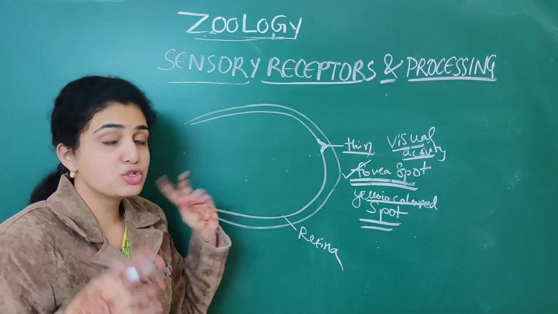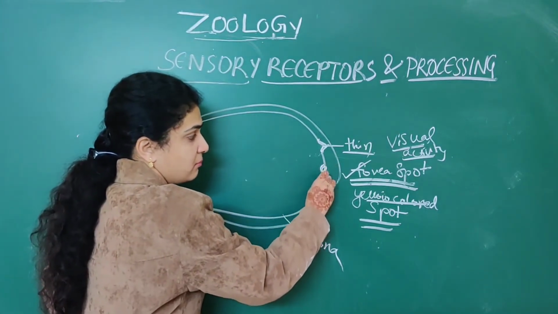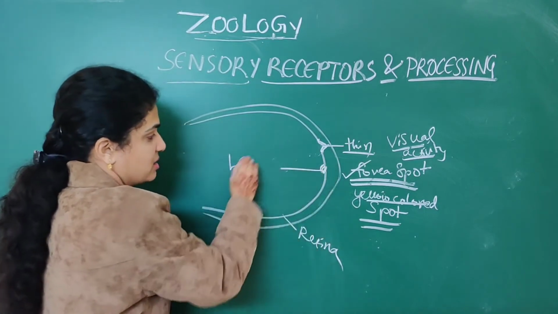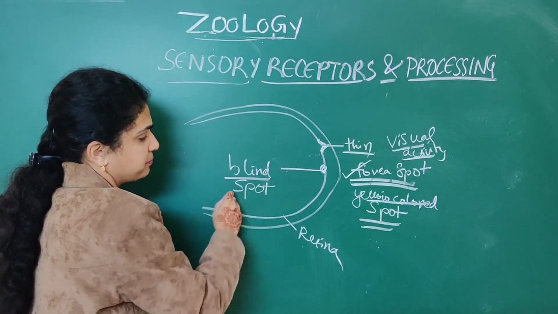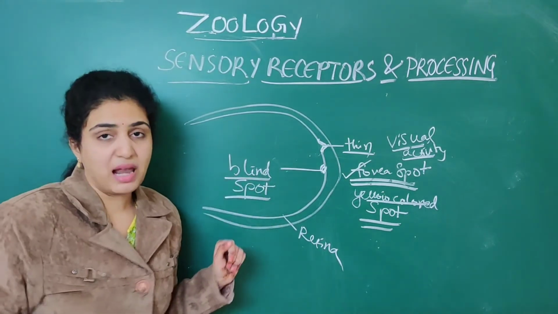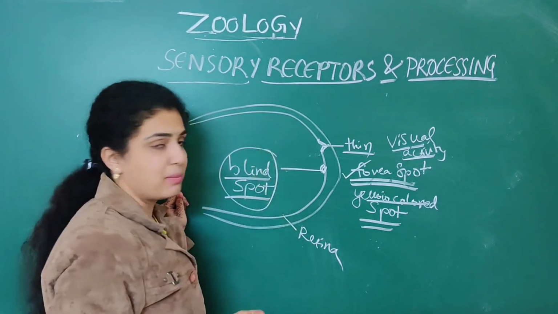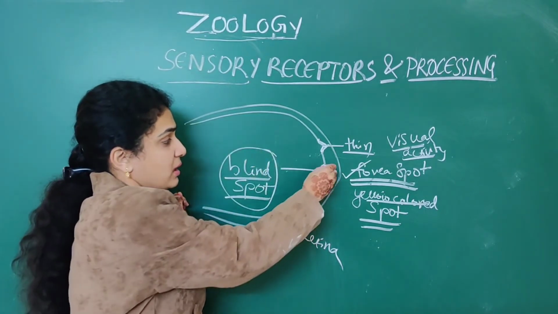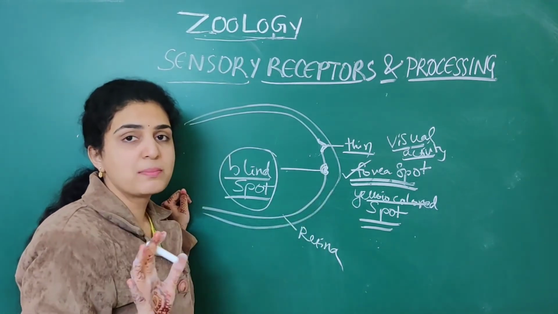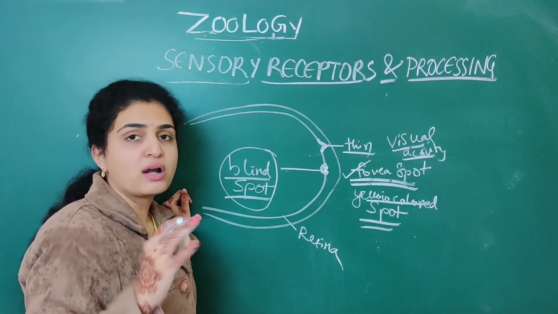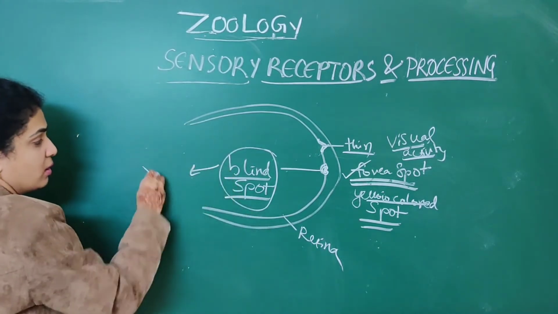The second thing you should remember about the retina is that there is another spot that is called the blind spot. In the blind spot, everything is absent, that is, photoreceptor cells are absent, rods as well as cones both are absent in this blind spot.